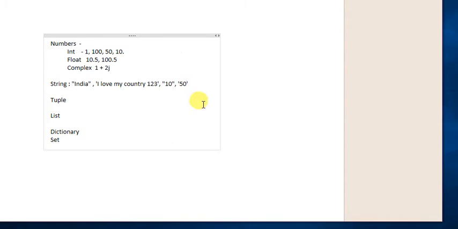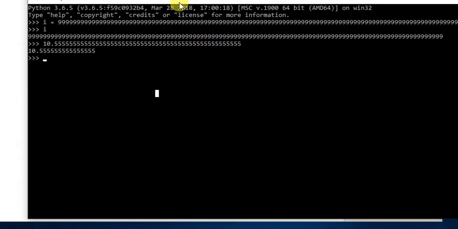So let's say in the Python interpreter, for example, I have a variable called s, right? s is equal to India, right? If I type type of s, the output is class str. So it's a string.